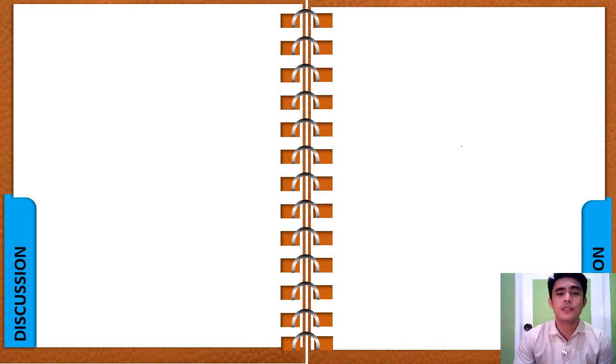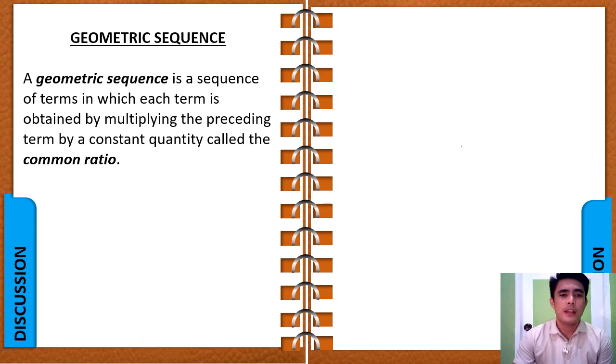Now, the pattern of numbers, or sequence of numbers, we have generated from that activity is an example of what we call a geometric sequence. A geometric sequence, class, is a sequence of terms in which each term is obtained by multiplying the preceding term by a constant quantity we call a common ratio.